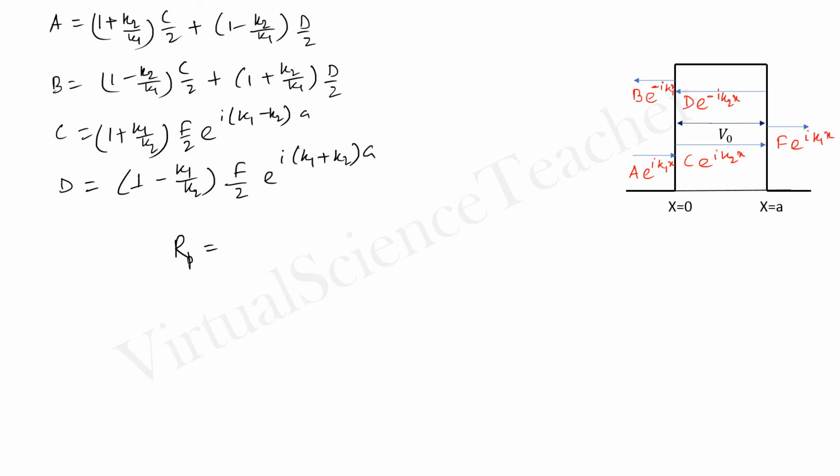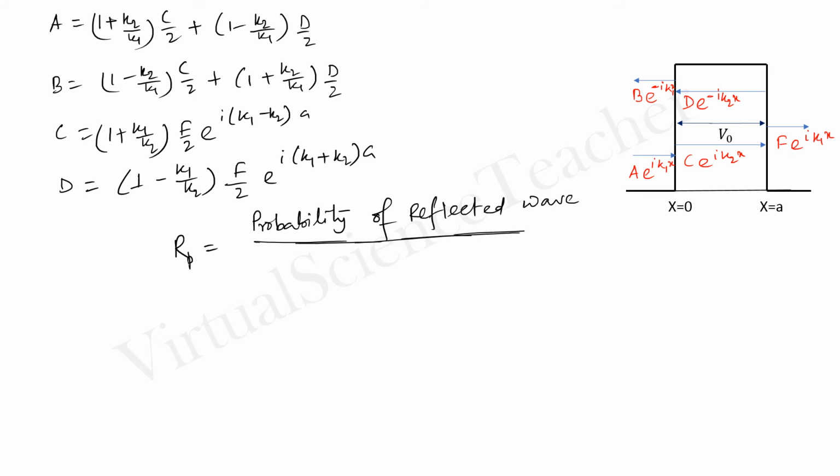Reflection probability is the ratio of the probability of the reflected wave to the probability of the incident wave.